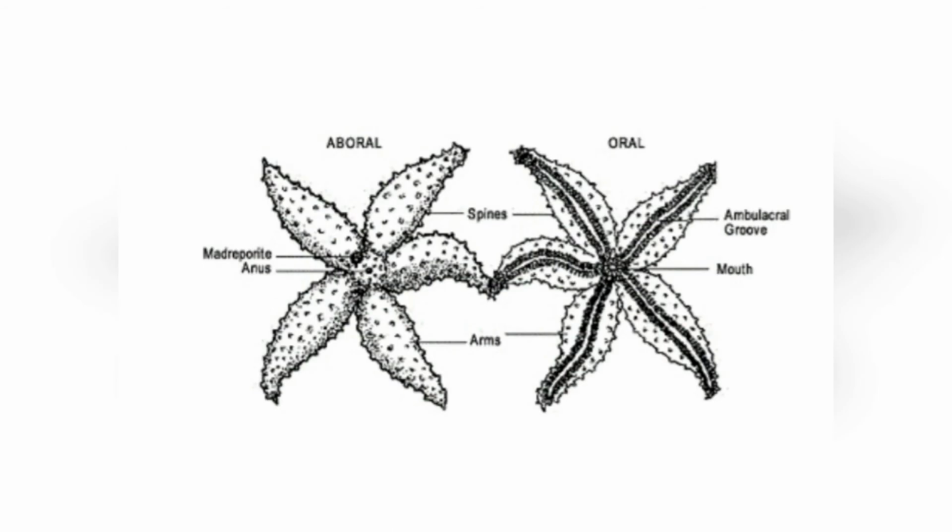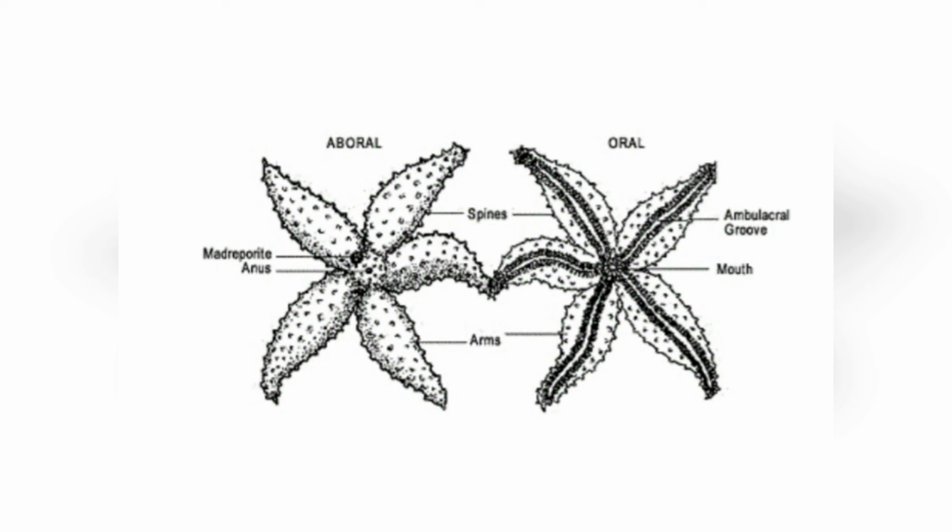Starfish, it is Asterias species. It comes under phylum Echinodermata. They are radially symmetrical animals, spiny-bodied animals. Water vascular system is present in them.